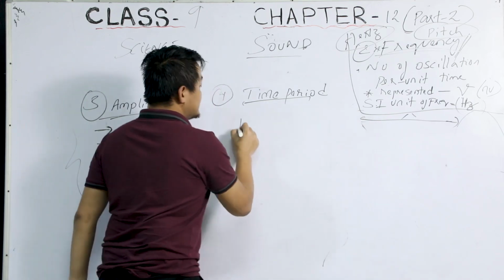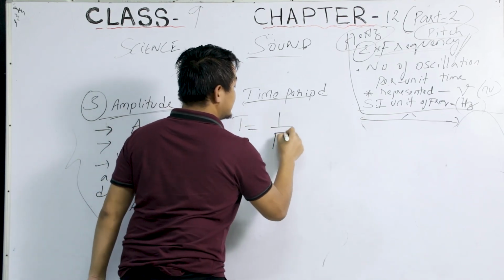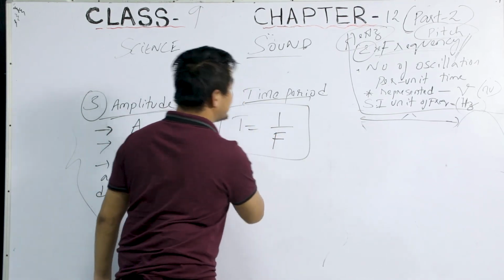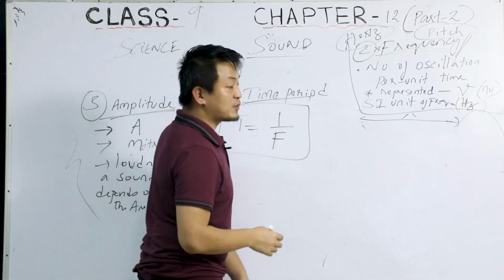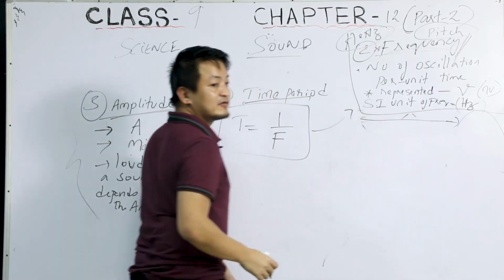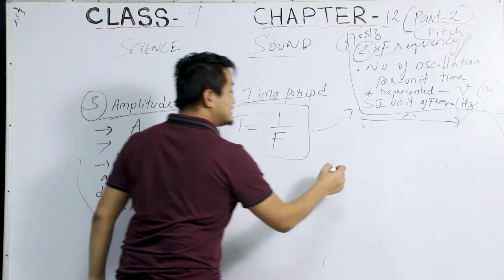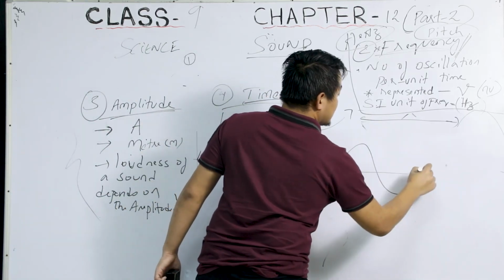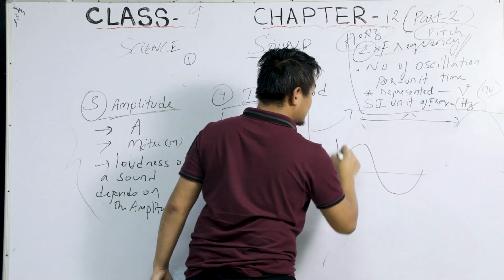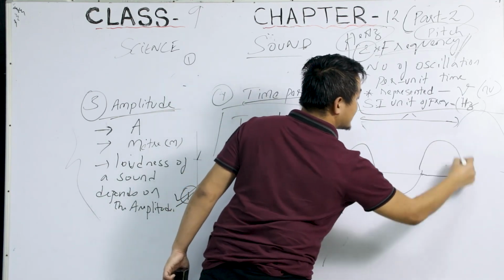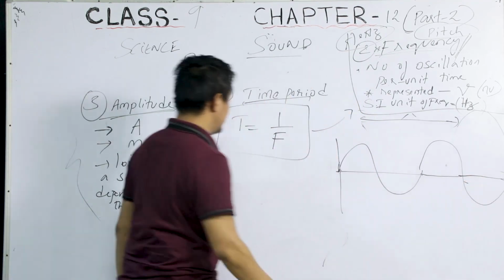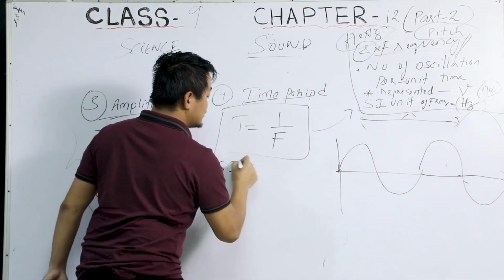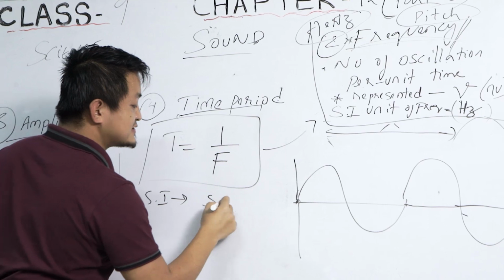So students, this is the formula for time period. So that means it is inversely proportional to the frequency, right? Now, time period means, I'm drawing another sound wave, okay? So the SI unit would be seconds.